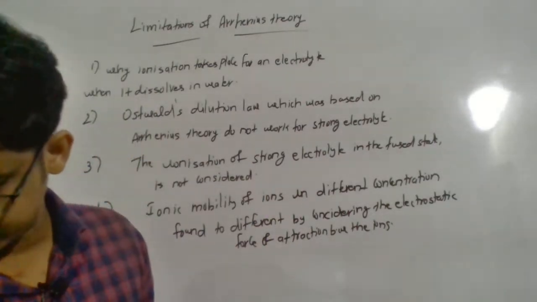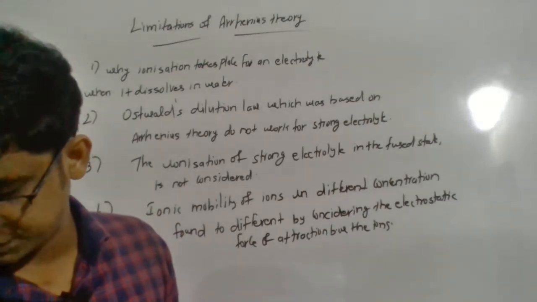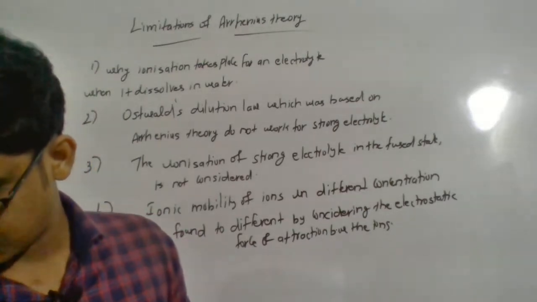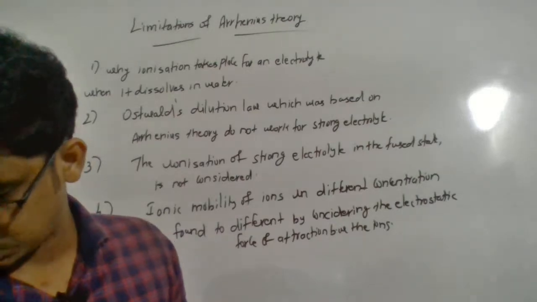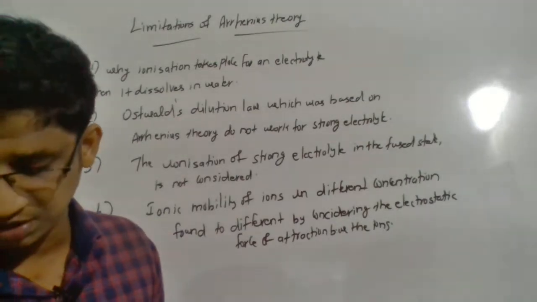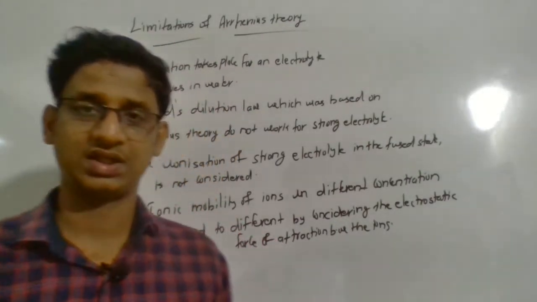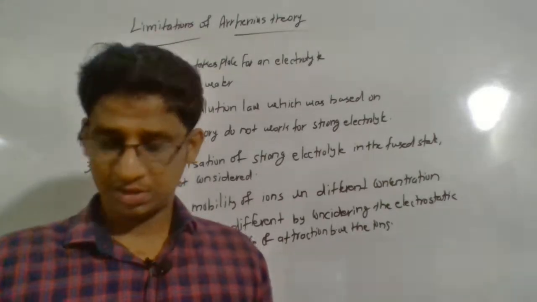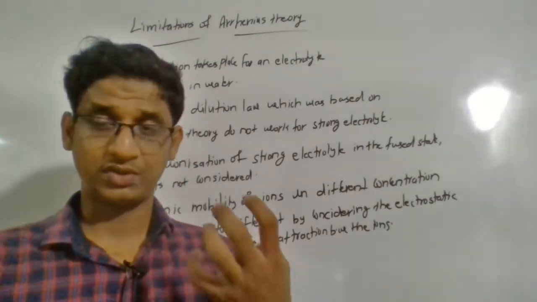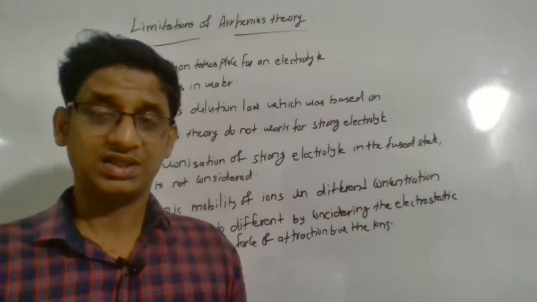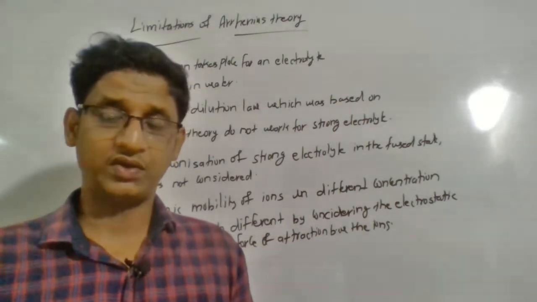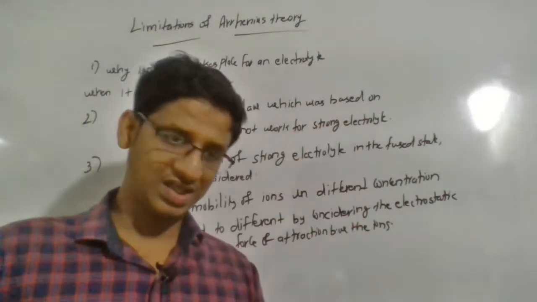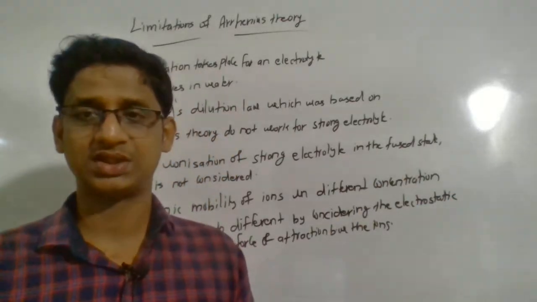So next point, the degree of dissociation of a strong acid and weak base, strong acid and strong base were found to be decreased with increase in concentration. This is something according to Arrhenius theory. The degree of ionization is found to be increased with the increase in dilution.